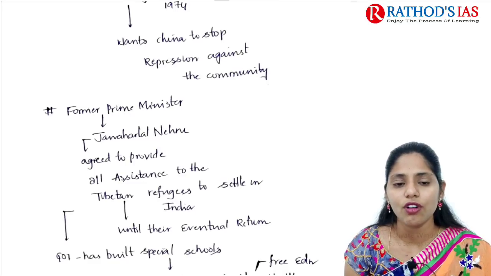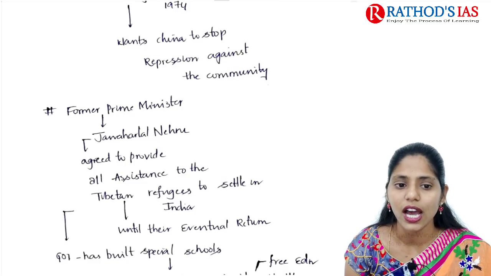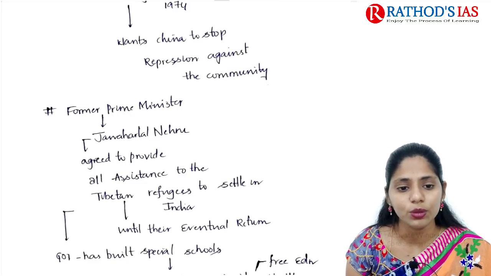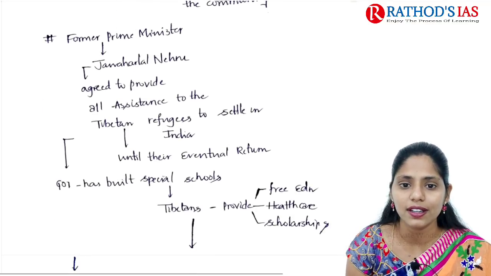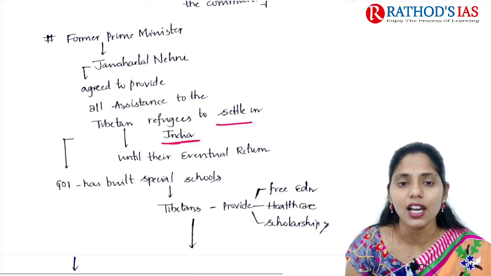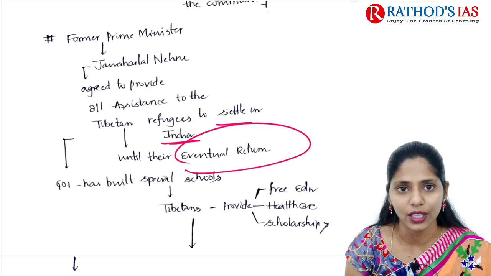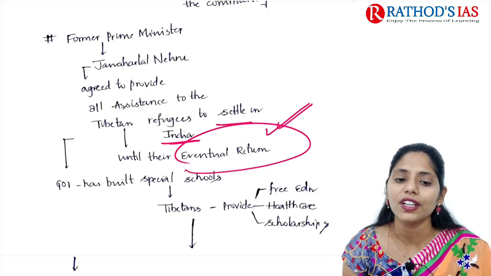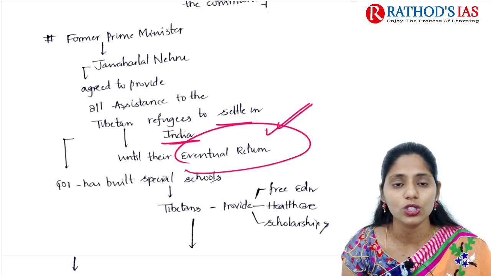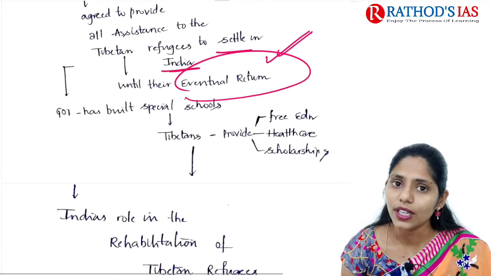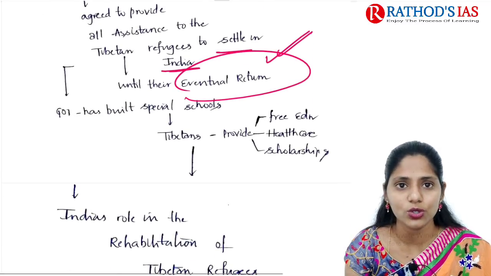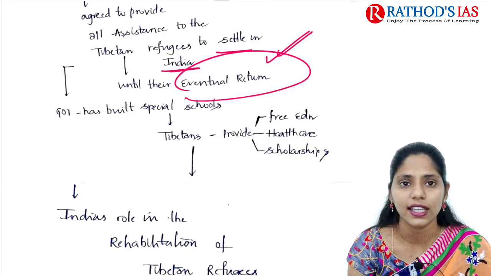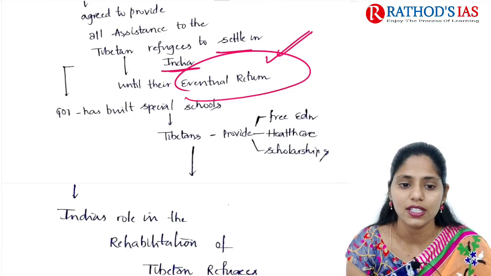Even our former Prime Minister, Jawaharlal Nehru ji, agreed to provide all assistance to Tibetan refugees to settle in India until their eventual return to their places. And at that time, the Government of India also built some special schools for Tibetans, and started providing free education, health care and scholarships for them.